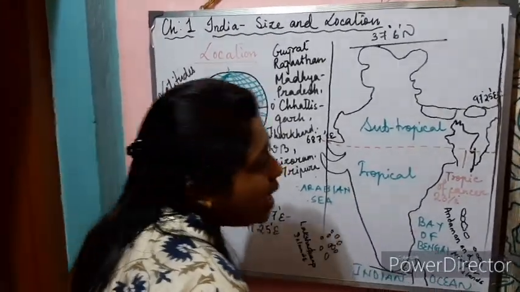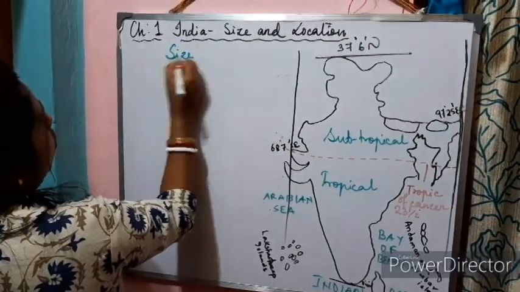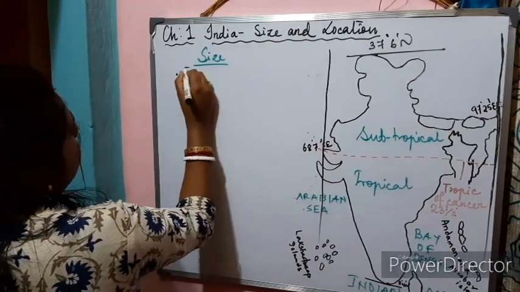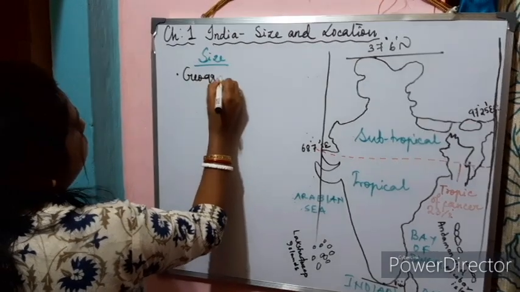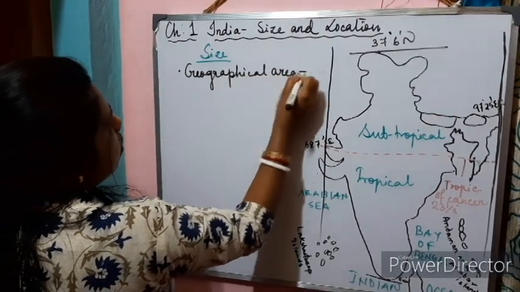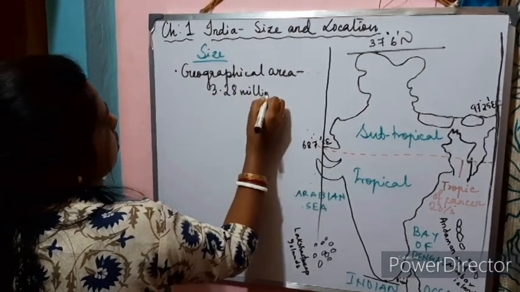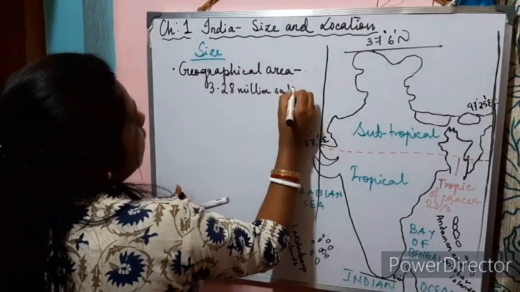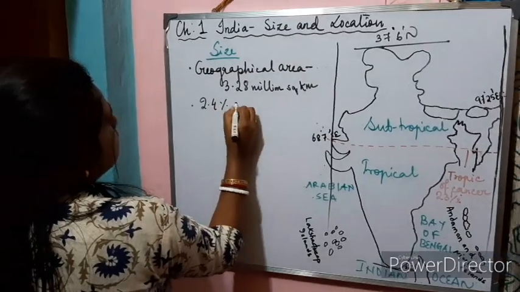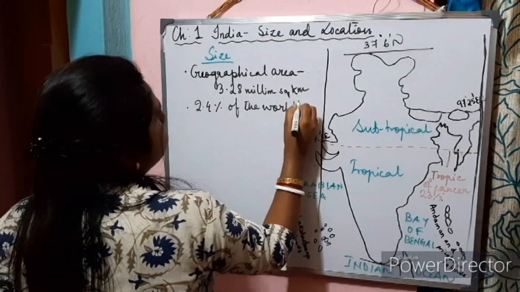Now let us understand the size of our country, India. The landmass of India is a geographical area of 3.28 million square kilometers, which accounts for 2.4% of the world's geographical area.